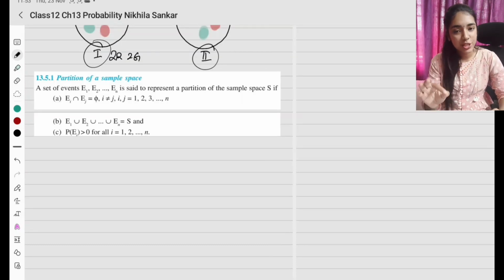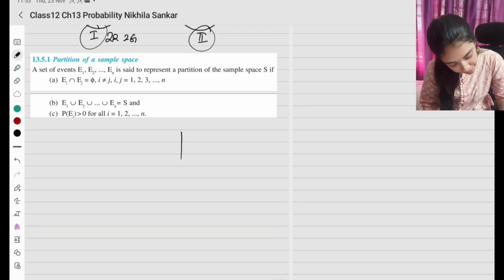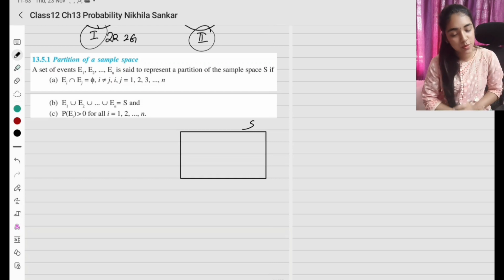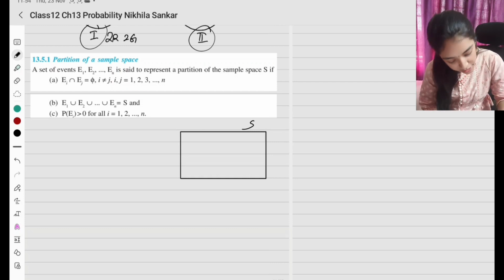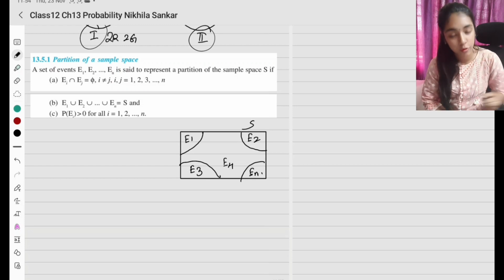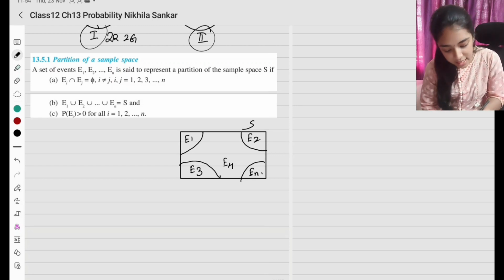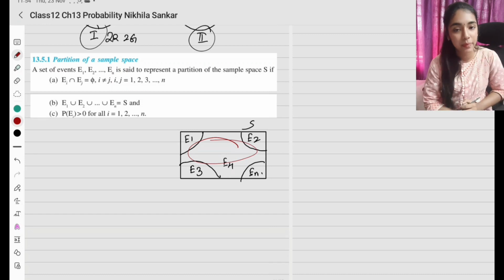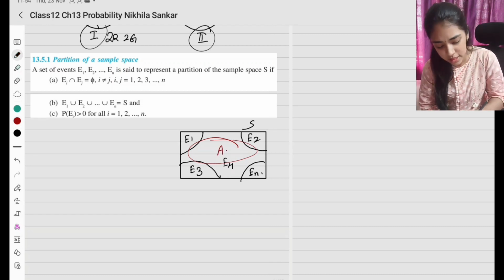Basically you have a partition of a sample space. So இப்போ என்ன பண்ண போறேன்? I am going to have a universal set or our sample space which is going to be S. இப்போ இதை நான் வந்து different events split பண்ண போறேன். So event 1, event 2, event 3, event 4 and so on. So this is going to be event 1 happening, event 2, event 3, event n and so on. Okay, but there is another event A that is happening inside this. So this is going to be event A. Okay, so have this in mind.